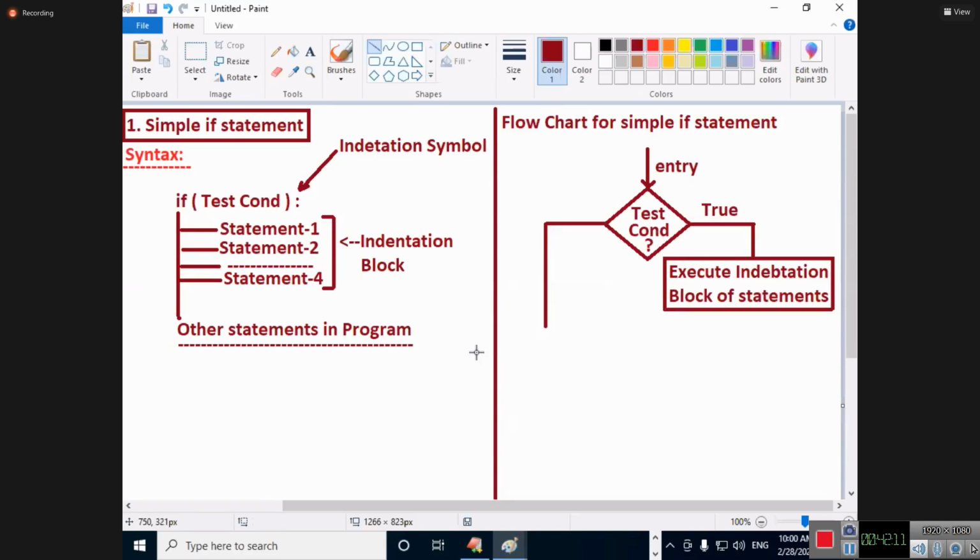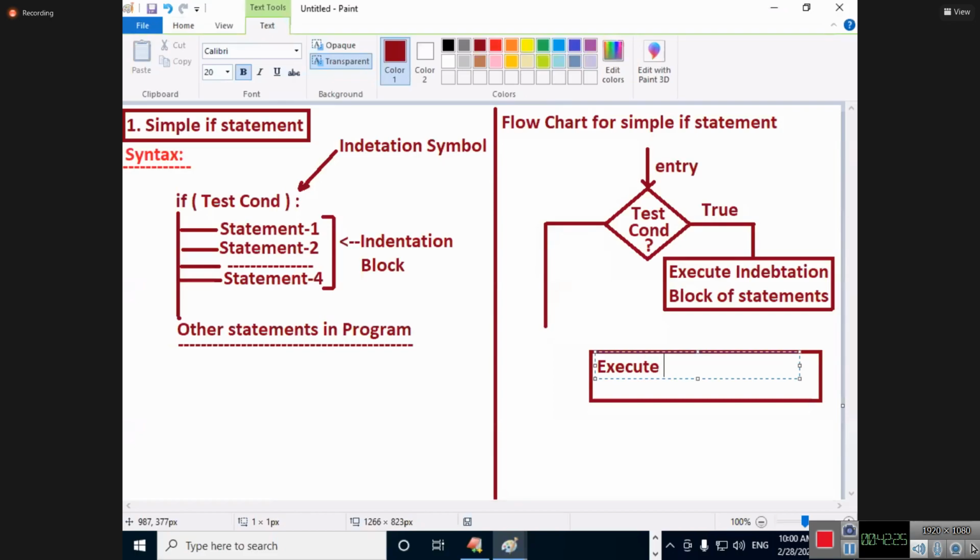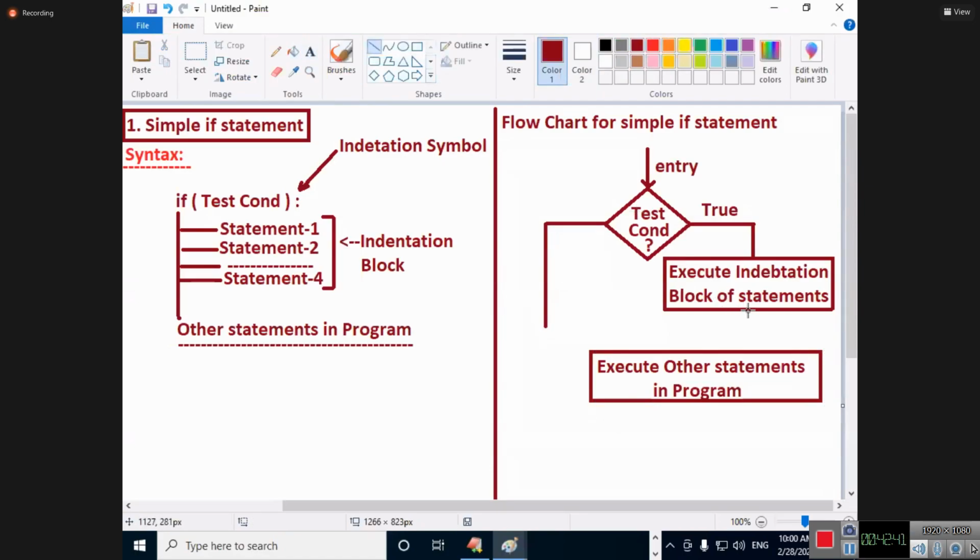Nice. After executing the indentation block of statements, what will happen? It will execute other statements in the program also, na? Yes, I will write it here: execute other statements in the program. After executing this indentation block of statements, are they executing other statements in the program or not?